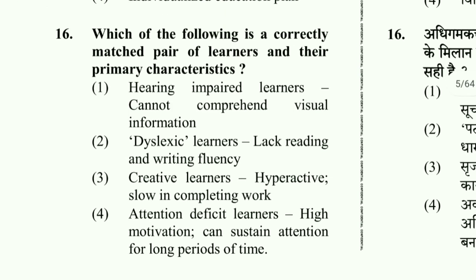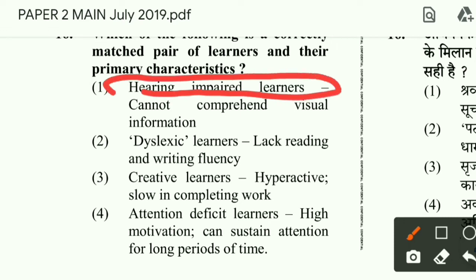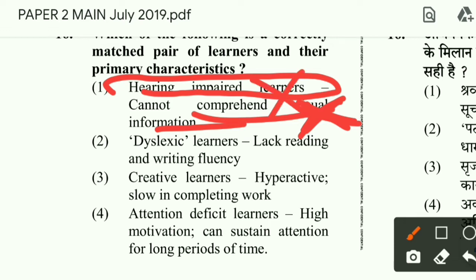Then question number 16, which of the following is the correctly matched pair of learners and their primary characteristics? Read them very carefully. Hearing impaired children, who cannot hear, cannot comprehend visual information? Nothing to do with visual, because one who cannot hear can see something. So this is not the correct option.